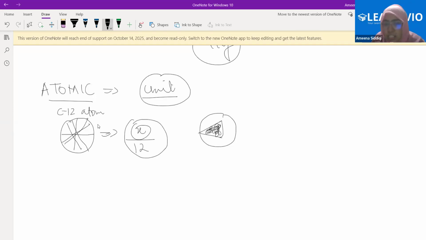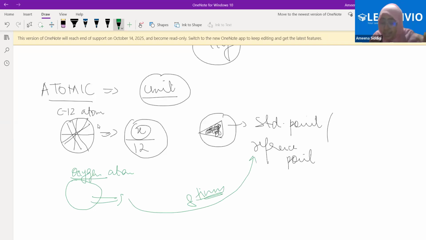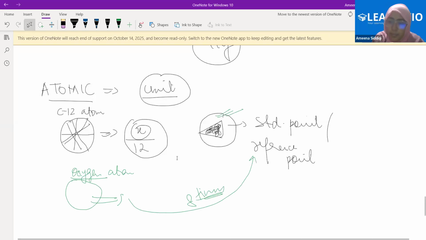Now I take this as my standard point. That is the reference point. Now let's say here, please understand this point. I have an oxygen atom. Now when I weighed this oxygen atom, this came out to be 8 times of this. Can I say 8 units? Why? Because I'm considering this as the standard point, right? Yes or no?